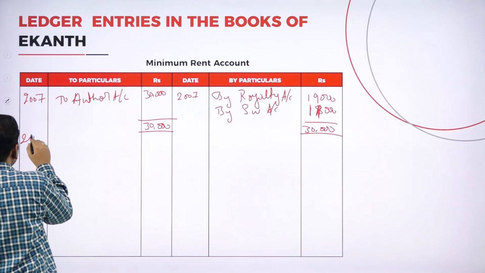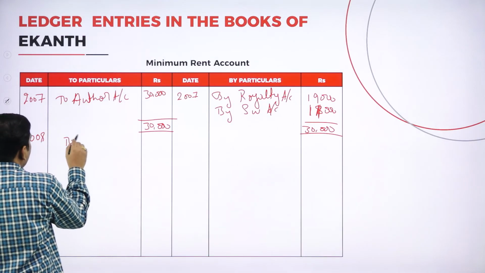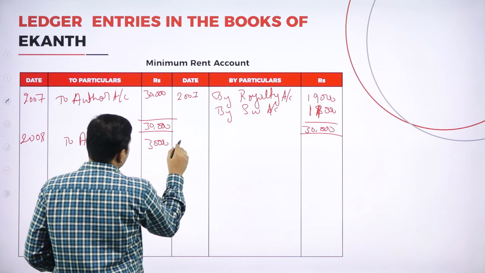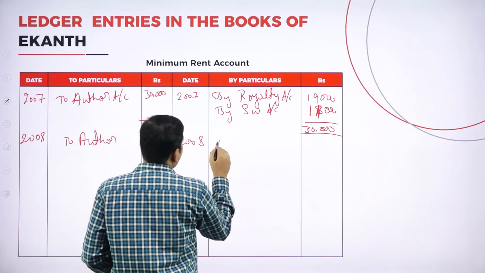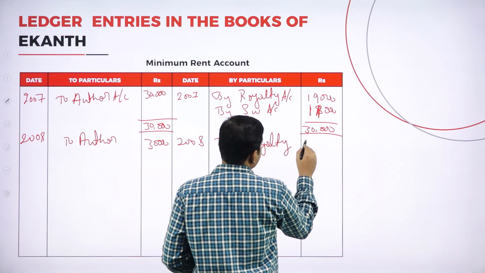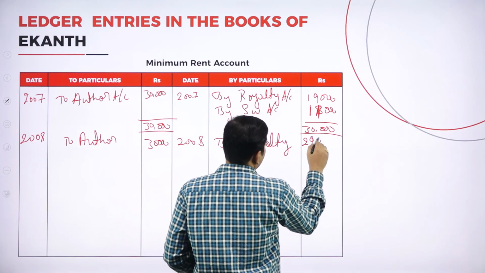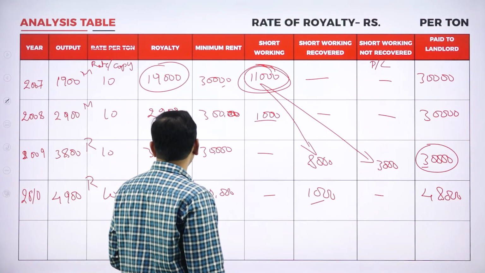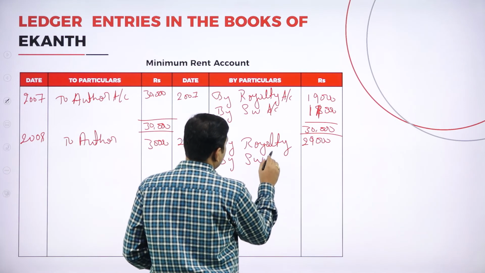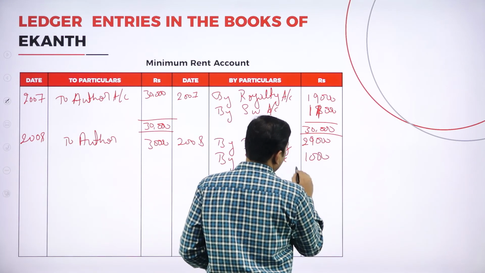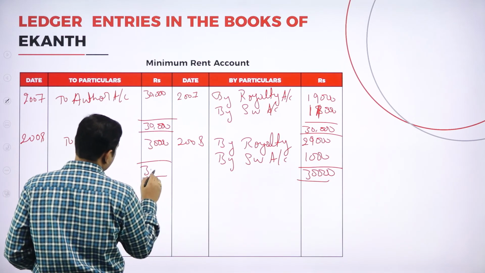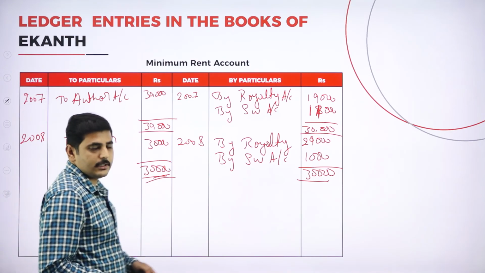So 2008 to author 30,000, 2008 by royalty 29,000, by short working account 1,000. Both sides should tally, 30,000, 30,000.